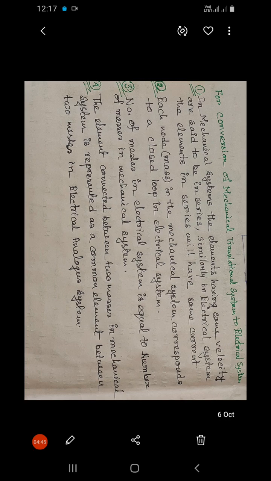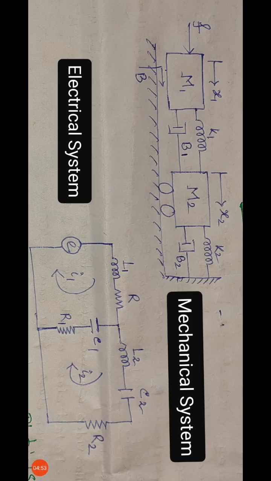So here I have considered this mechanical system.